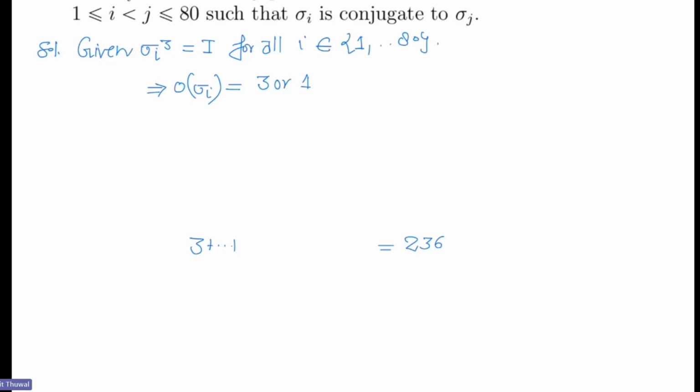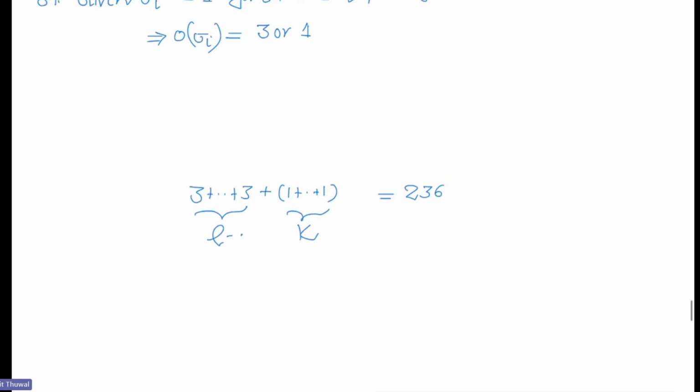3k plus l. How many times? You tell. Okay, I think I should say k times and l times. We don't need to know exactly how many times. So any partition which is like this corresponds to a cycle type and vice versa, right?